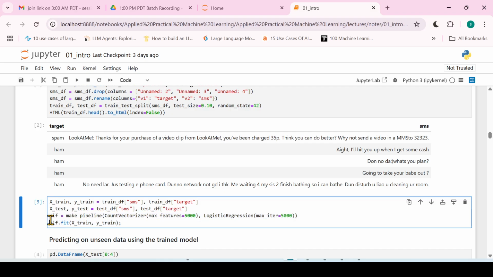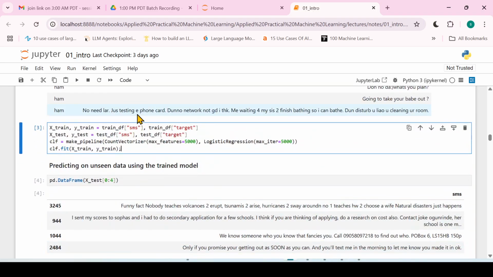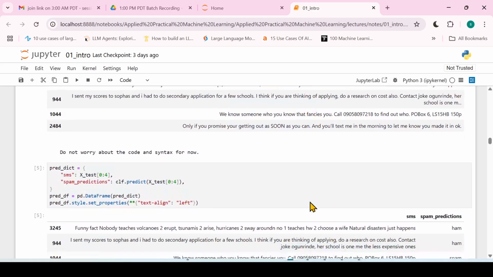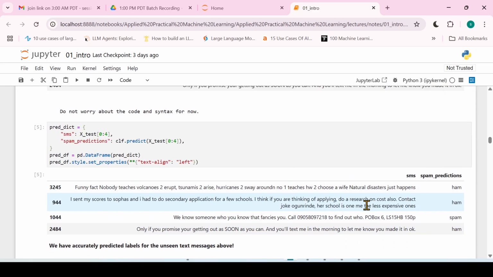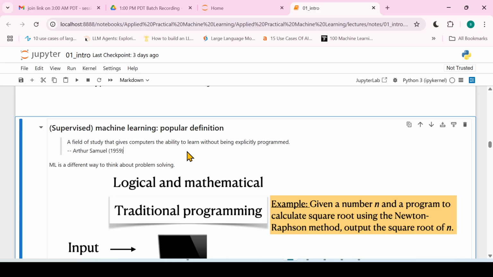When we say clf.fit, this means that we want to train the model. Again, don't worry about the code, but just see that we have written just 4 lines of code. This is our test data now, and we want to predict the output of the test data. This is how the model has predicted. The model has predicted this is a ham. Ham means it's not spam, and this is a spam, right? So supervised machine learning has also popular definitions, a lot of definitions it has, right?